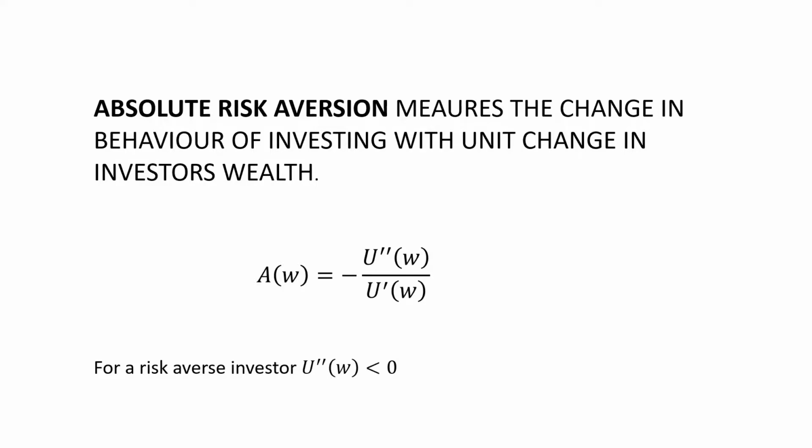From a mathematical point of view, the double derivative tells us about the slope of the curve. And we have seen in the last graph that the slope was declining, which makes the double derivative of utility of wealth negative. And from the economic point of view, diminishing marginal utility is working here, which makes this negative. But we want the absolute value, so a minus sign is put in front of the formula to make this an absolute value.